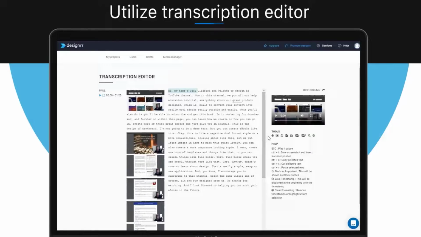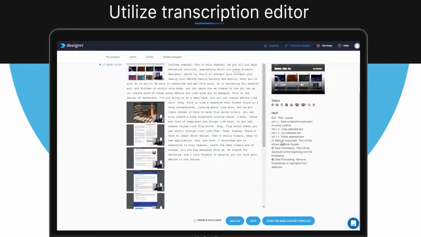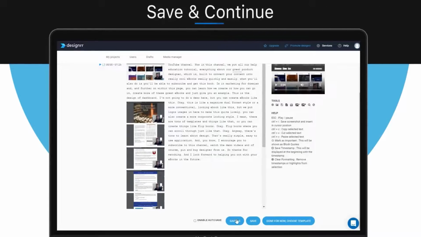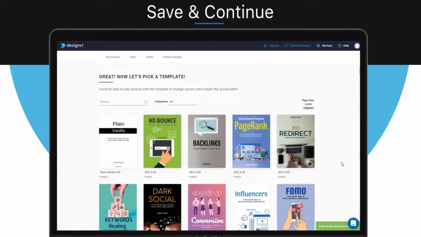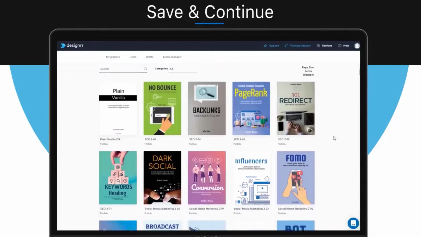So once you've finished editing and inserting screenshots, you're ready to move to the final step. So first, save your project. And now, after that, you can click Continue to Template and choose a template, and then it'll go into the design editor. And the process will be exactly the same as editing a normal ebook.